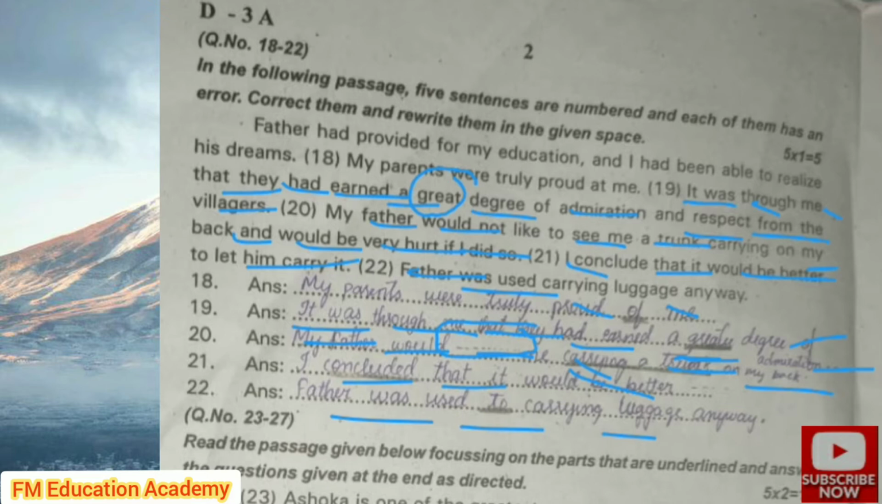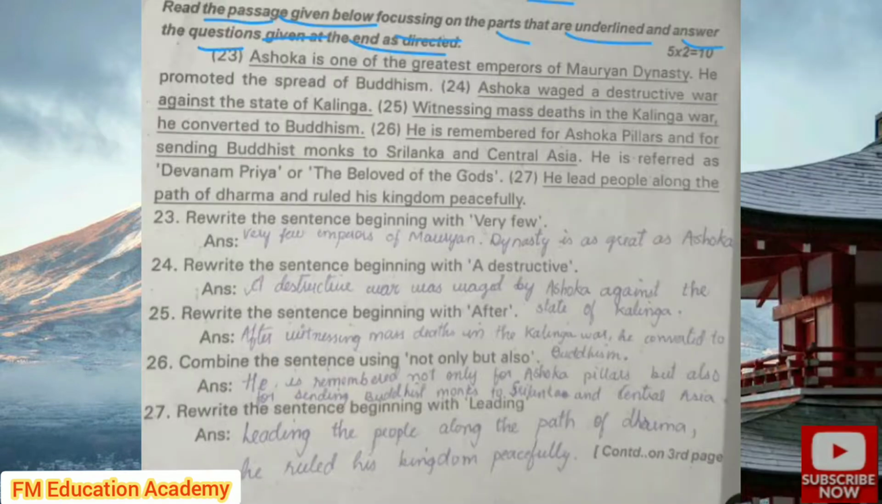Now this is taken from the lesson. Always whenever you read the lesson, you have to read it carefully because the grammar part mostly will come from the lesson. Read the passage given below, 23rd to 27th question, focusing on the parts that are underlined and answer the questions given at the end as directed. Now some sentences are underlined here. Those we have to read and also answer the questions which are given.